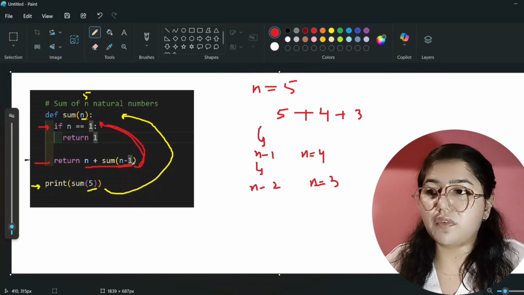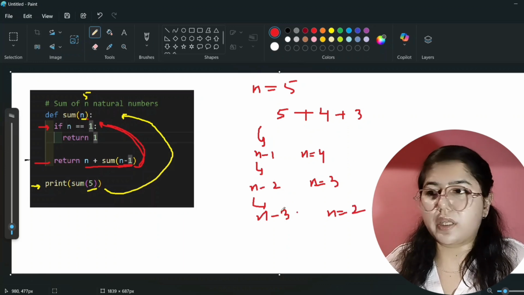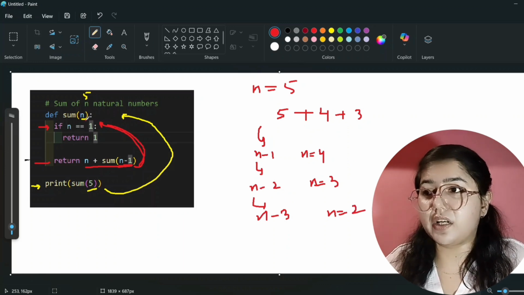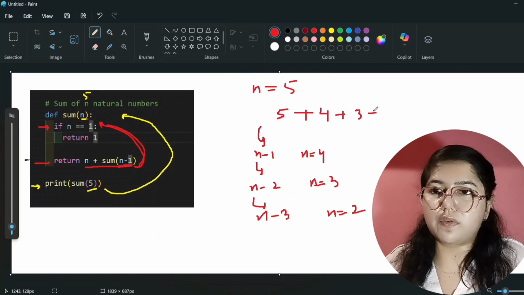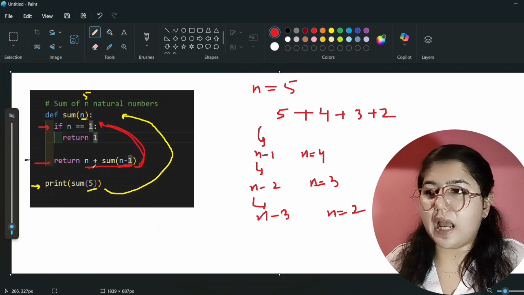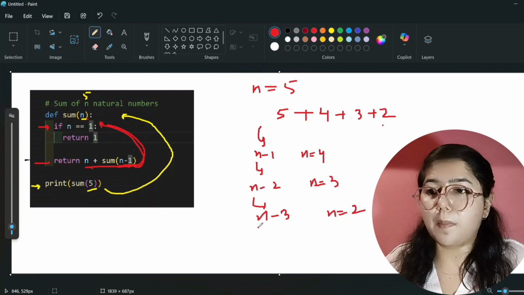Okay, now again we will call this function for n minus 1. Again n minus 1 means n minus 3. Here n value will be 2. Now again it will check is n equal to 1. No, it is not 1. So it will add this value, that is 2. Okay, and it will add in that, which I have told you here. Again this n minus 1 will call this function for n minus 4.